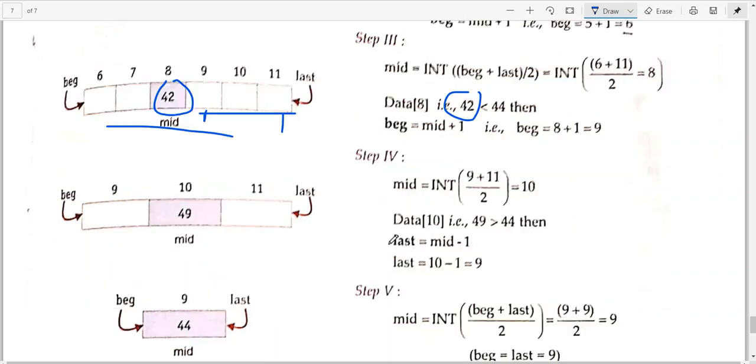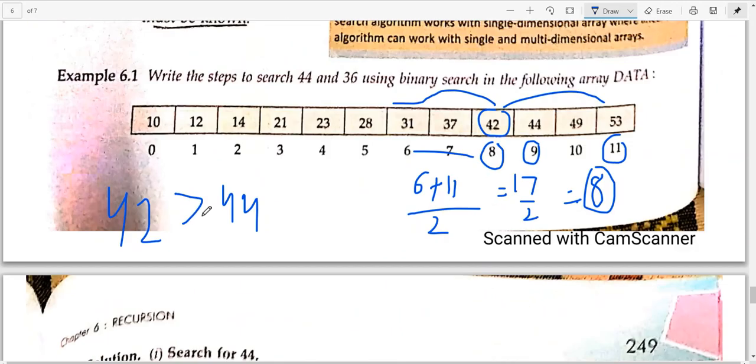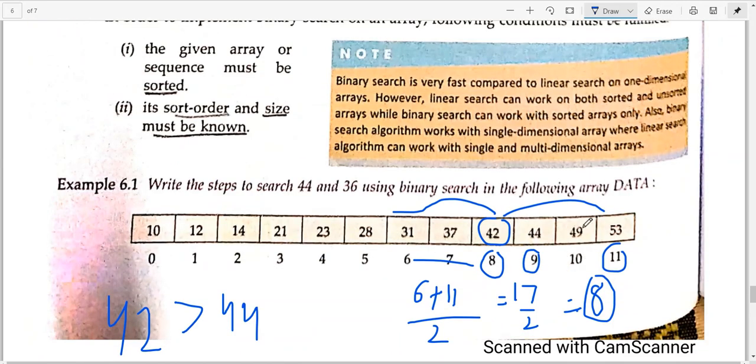Okay, so now we'll compare. The new beginning is 9 and the ending is 11, so (9 plus 11) divided by 2 gives you 10. Now you will find your element at the 10th position, and it is 49. You were searching for 44 and now you have got 49.